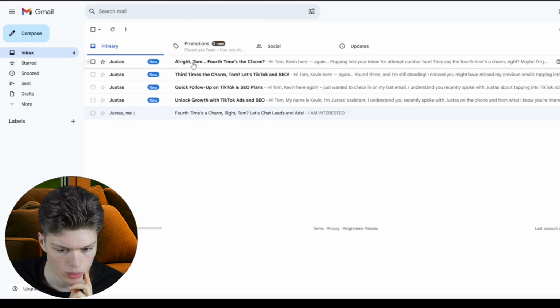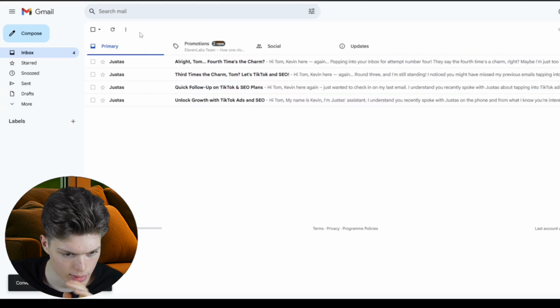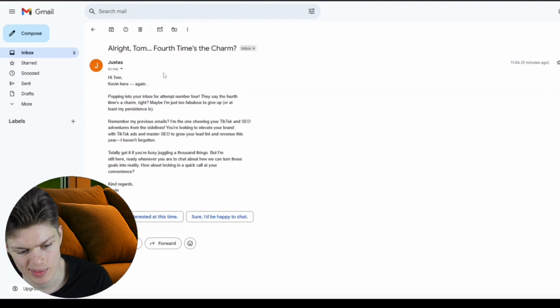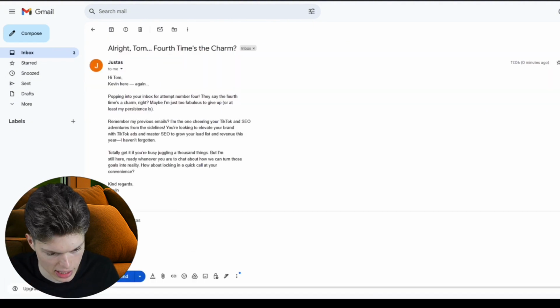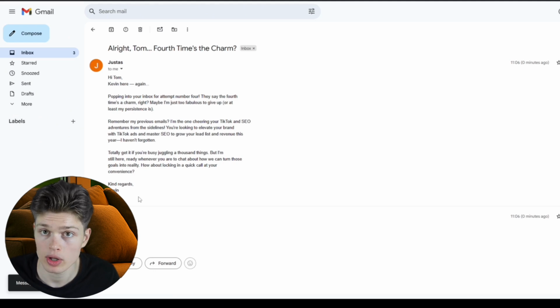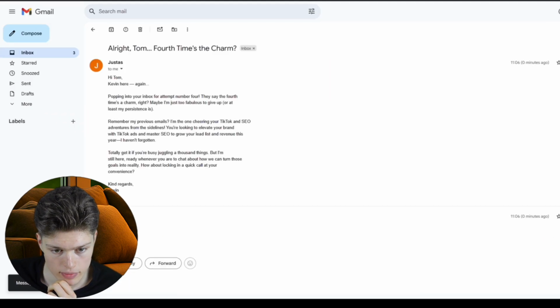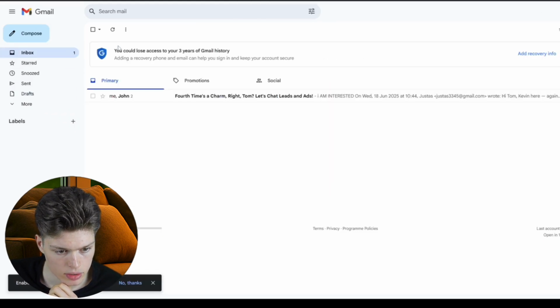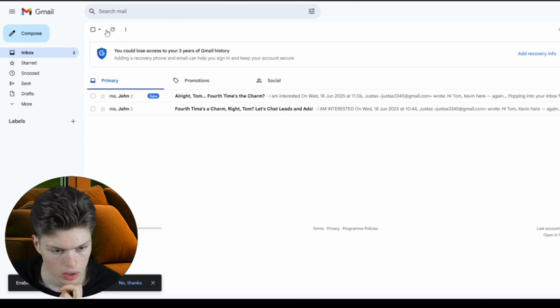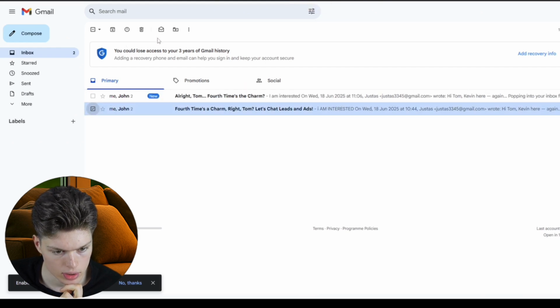So for example, we get, okay, this is the last email, don't pay attention to it. I've been testing the system. Let's say I am interested. Let's see what happens. So I respond to the AI and this workflow has been completed. Nothing happens, but we've sent that we are interested. And as you can see, we're getting the email response that we're interested. So yeah, this is the last one. Don't pay attention to it.